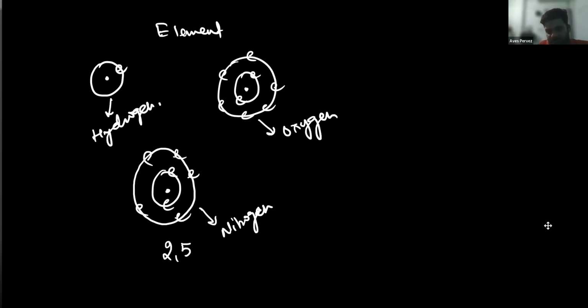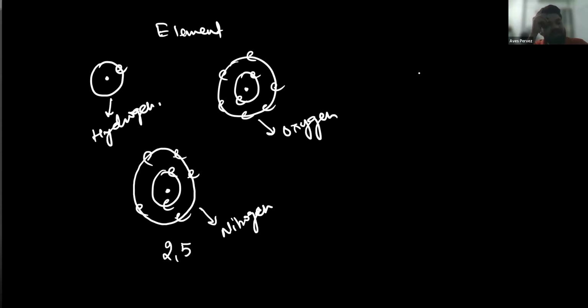Understood? Yes, sir. And if I'm talking about metals, like calcium, calcium has 2 electrons in the first shell, then 8, then 8, and then 2. It has four shells. So what is an element?